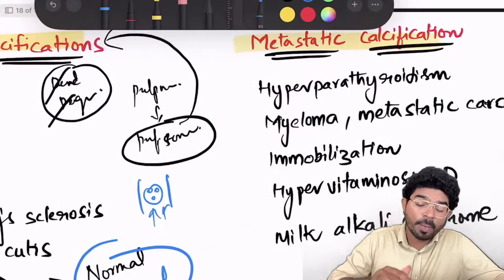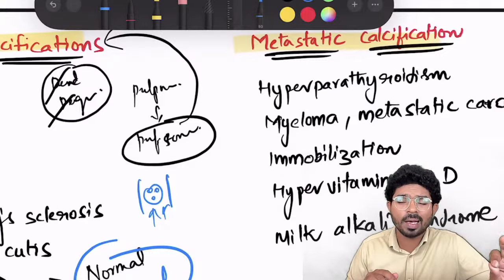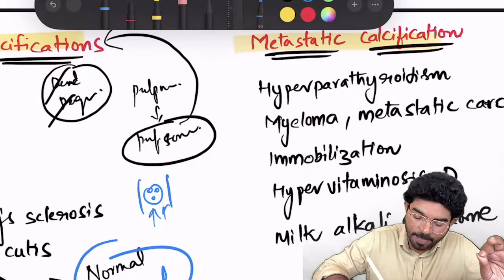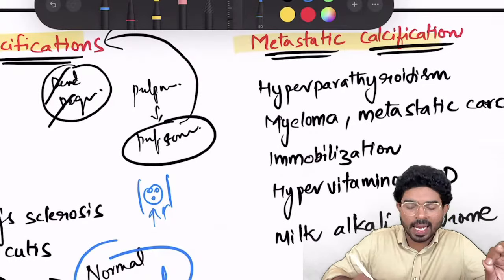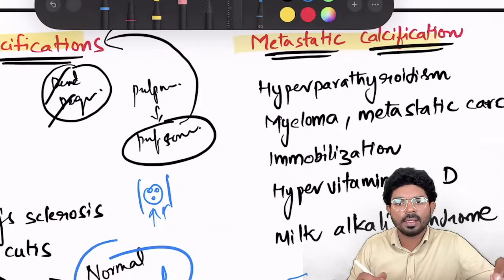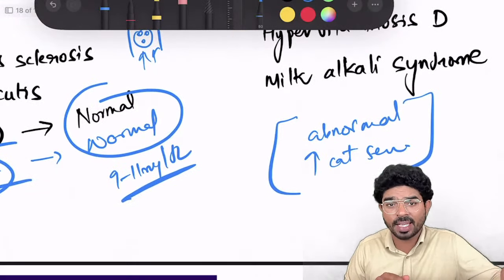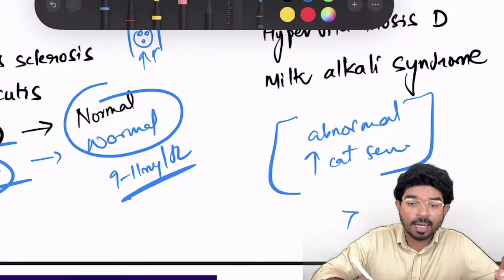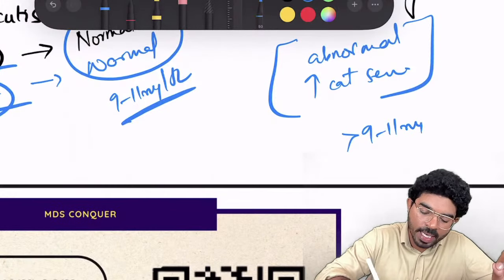Whereas when I'm talking about metastatic calcifications, they are basically associated with abnormal calcium metabolism and an increase in calcium levels in the serum. Calcium levels in the serum will be increased. That is the primary cause for the occurrence of metastatic calcifications. Means the calcium levels in metastatic calcifications will be more than 9 to 11 milligrams per deciliter.